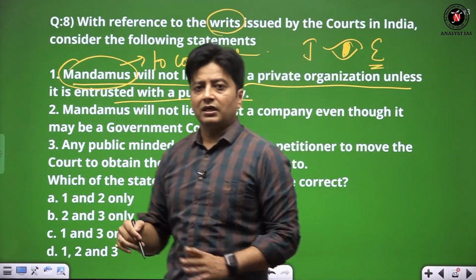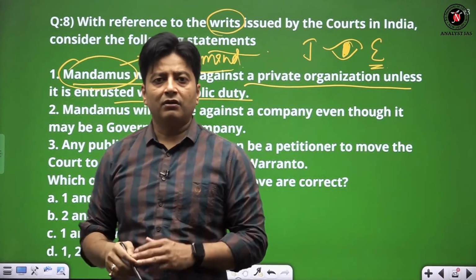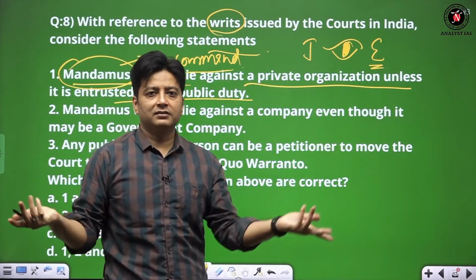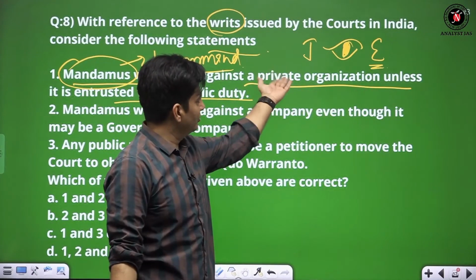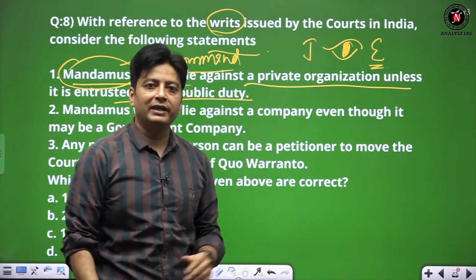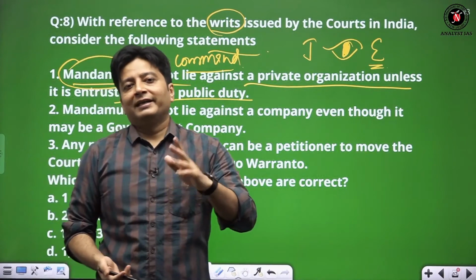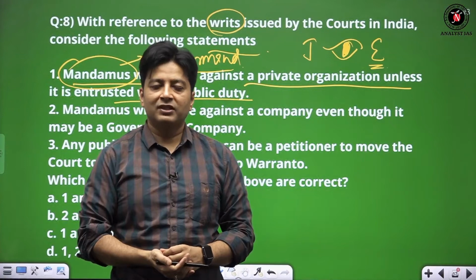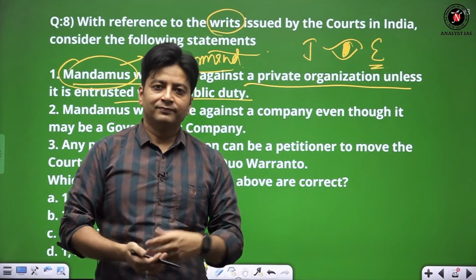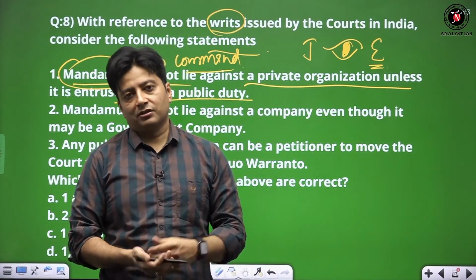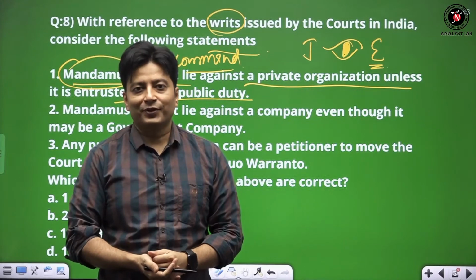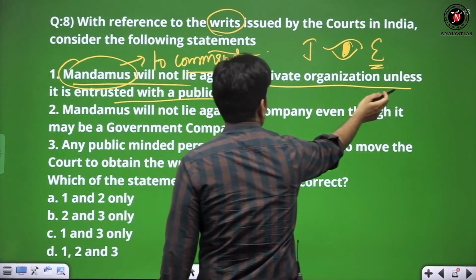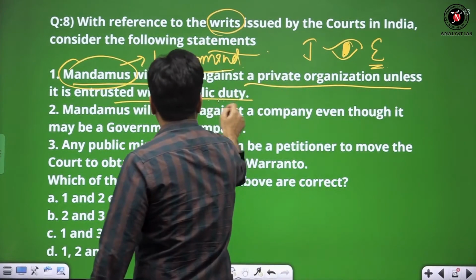The roads are not repaired in time, water you are not getting in time, electricity you are not getting in time, you are complaining to the government, no one is hearing, then you are going to the court, then the court will be asking the executive. This is all about mandamus. But it is not lying against a private organization. Say for example, Baba Ramdev Chyawanprash is not working for your memory. You cannot put a case against Patanjali. So that's how this question is all about, that mandamus will not lie against a private organization unless it is entrusted with a public duty.